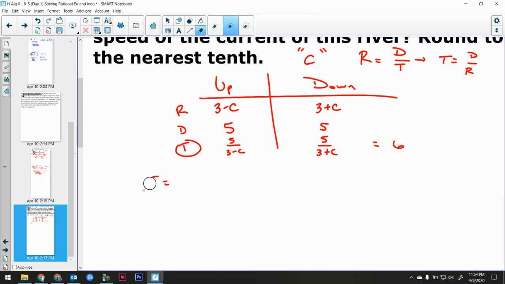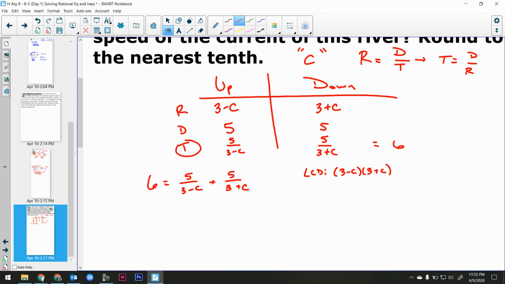So I'm going to erase this t right here, and write 6, and say, okay, upstream, downstream. And we have this nice equation that we can solve. Okay, what's my LCD? My LCD is 3 minus c times 3 plus c, right? This is all factored down, so 3 minus c is my factor from my left side, and 3 plus c is the factor from my right side.